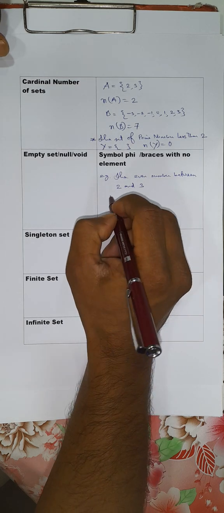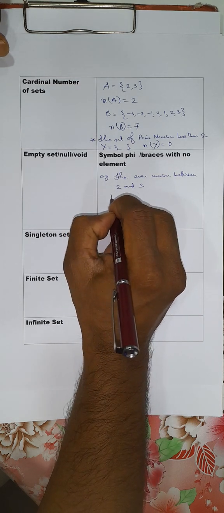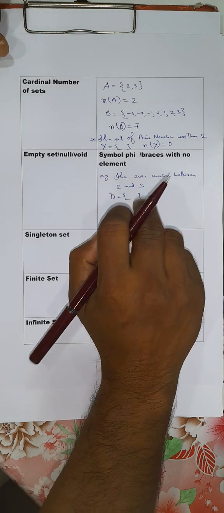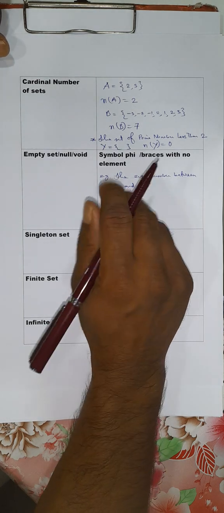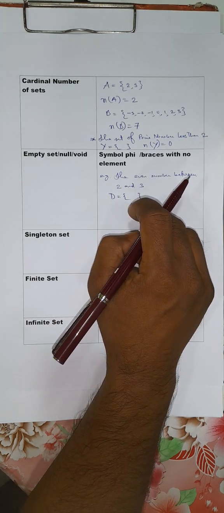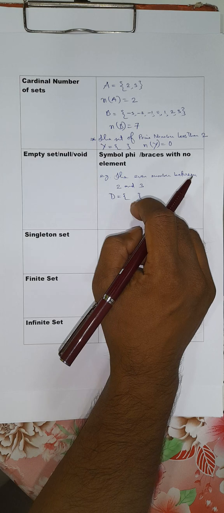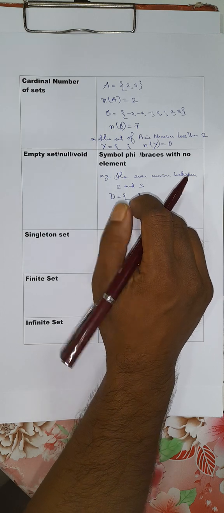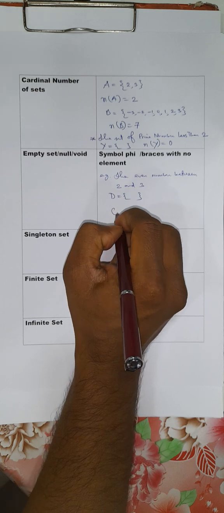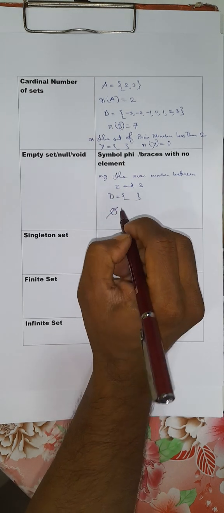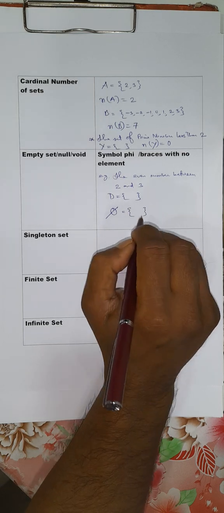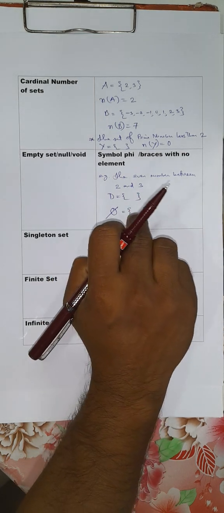The answer is no. So if you denote this set by D, you will find there is no element within this set. This type of set, which does not contain any element, we call an empty set or null set or void set. There is a symbol for empty set. This symbol is phi. Phi means there is no element within the set.